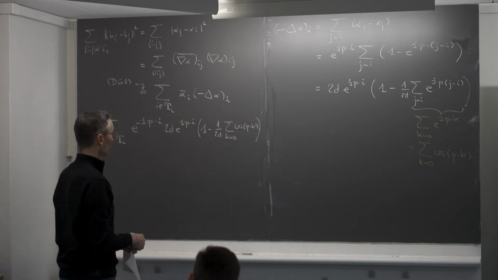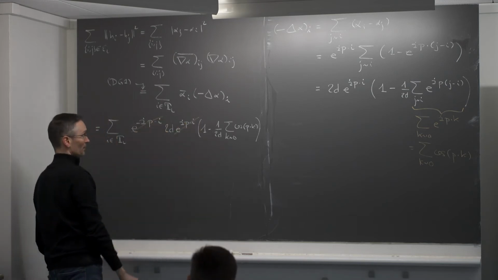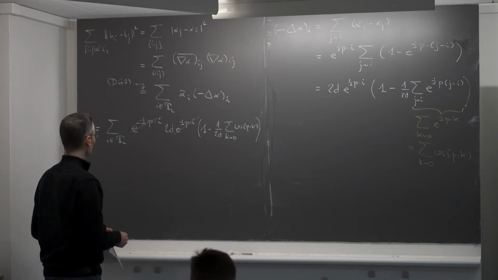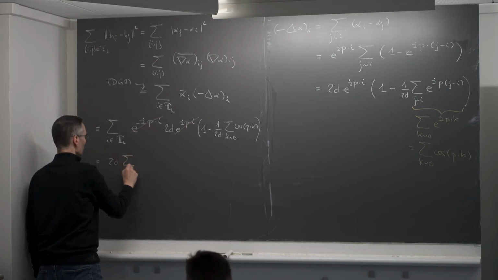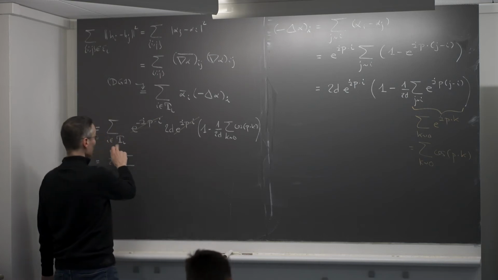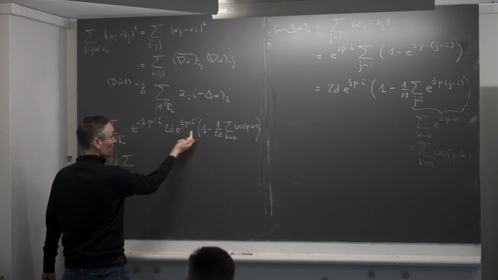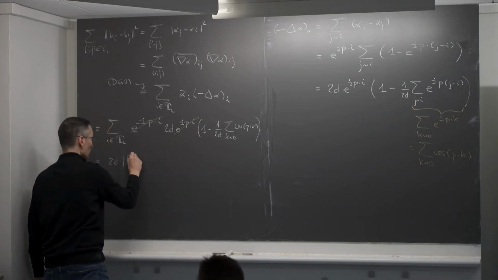Okay, we arrive at this expression, and you see that the e^{i p·i} just cancel, and you're left with 2d times the sum over i. Nothing depends on i here, so the sum over i just gives me the size of the torus.